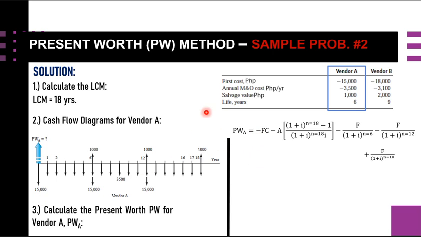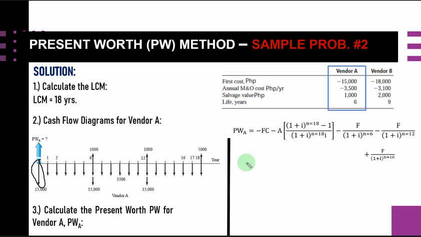This is negative because this is a cash outflow. And then we are done with this one, so maybe we will label this. We are done with this first cost. It is negative because this is a cash outflow going downward, and then this second term here is referring now to the annuity, meaning this uniform payment.